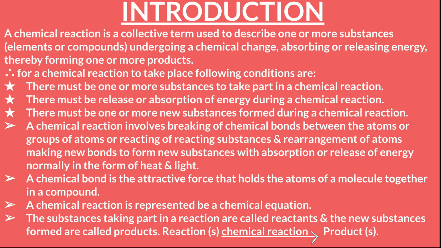Therefore, for a chemical reaction to take place, the following conditions are required. What are the conditions? There must be one or more substances taking part in a chemical reaction. Those are called reactants. Then there must be release or absorption of energy during a chemical reaction, generally in the form of heat. Either the heat is absorbed or the heat is released.